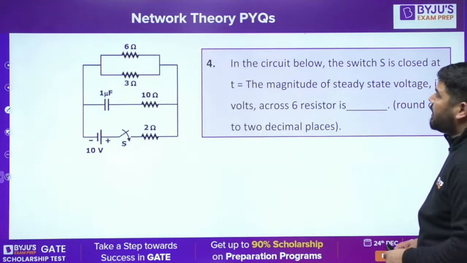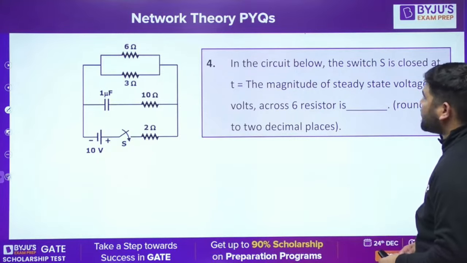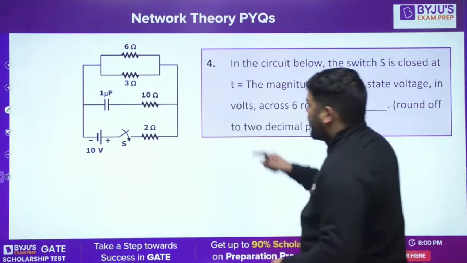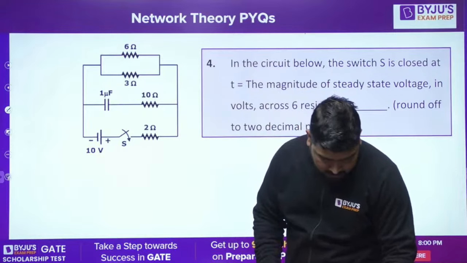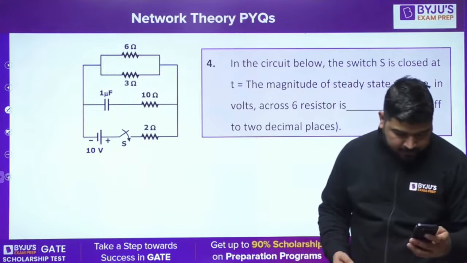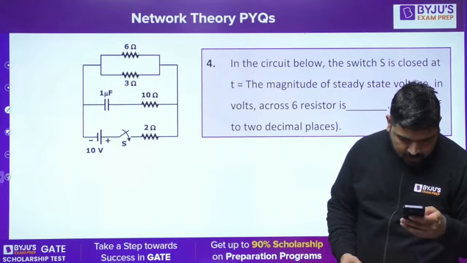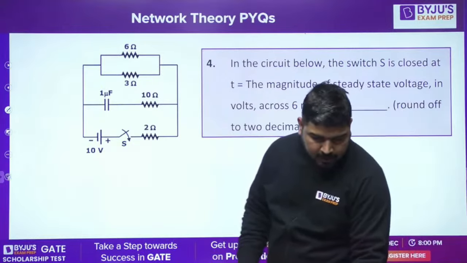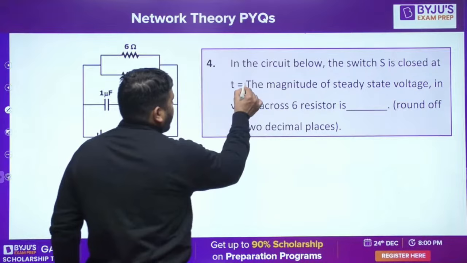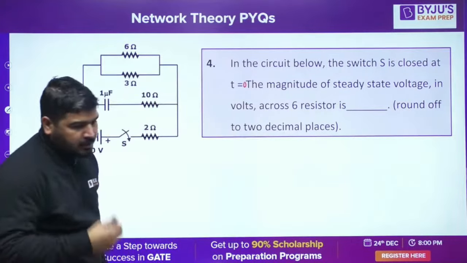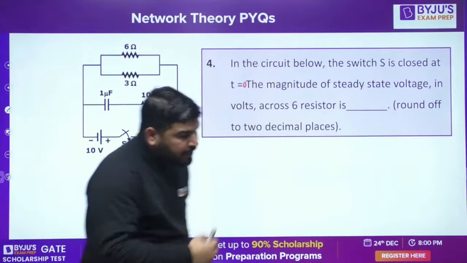Guys, now please tell me, in the circuit below, the switch S is closed at t equal to... I think at t equal to 0. Let me check the original file. Okay, the switch S is closed at t equal to, what is the value of t? I think at t equal to 0 it is given. I don't know, because it is missing in the original file also. Okay, please check this value.